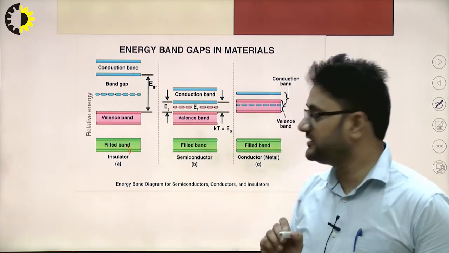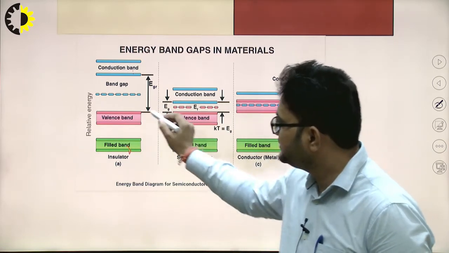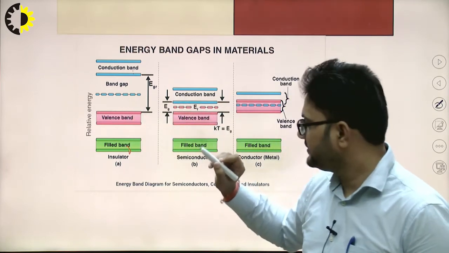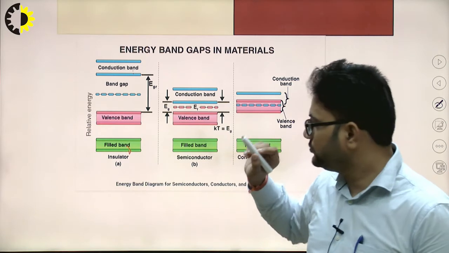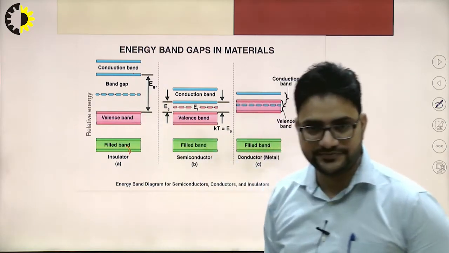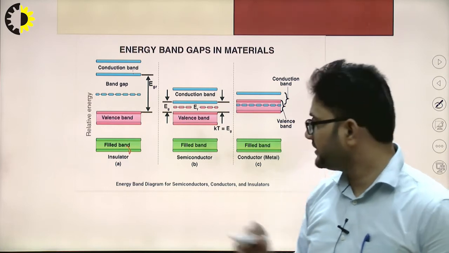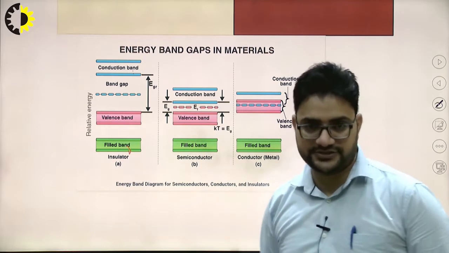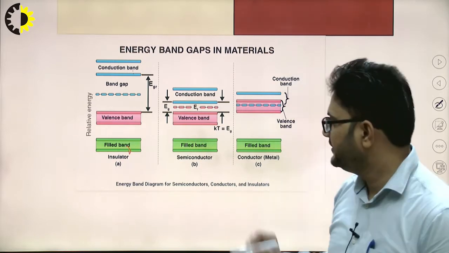In other words, this electron will not have the energy, at any temperature, through which it can be excited towards the conduction band. Therefore, the conductivity will be equal to 0 in case of insulators.